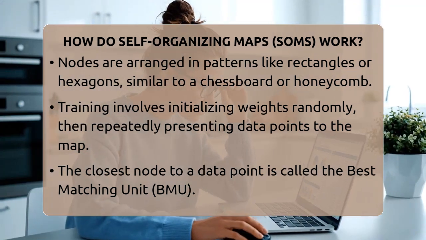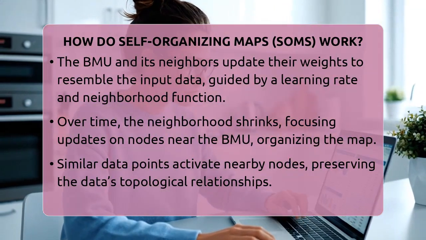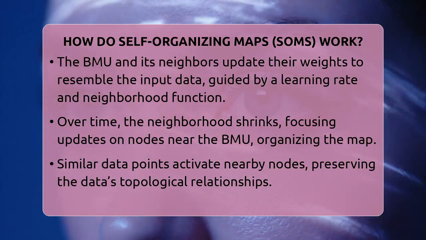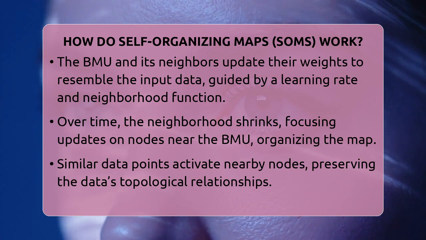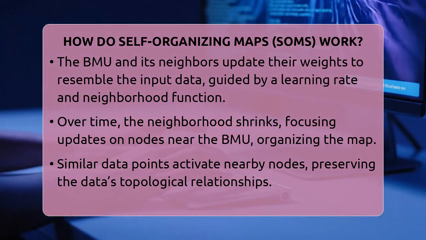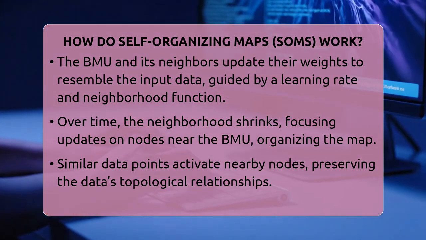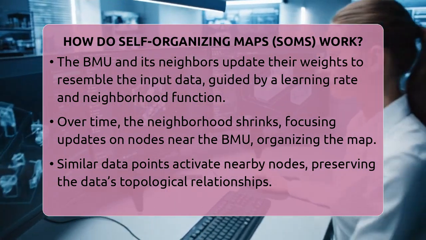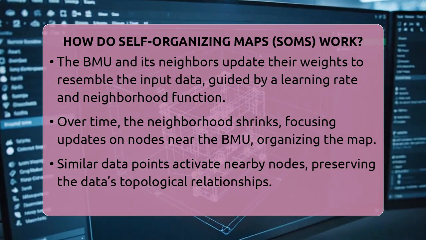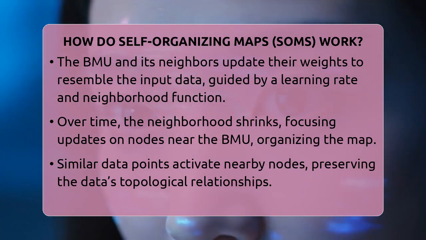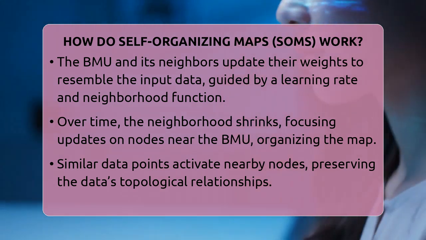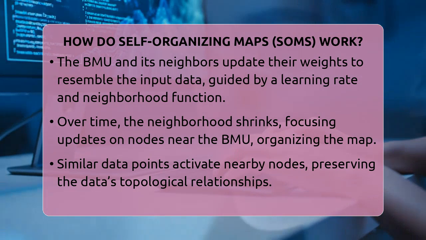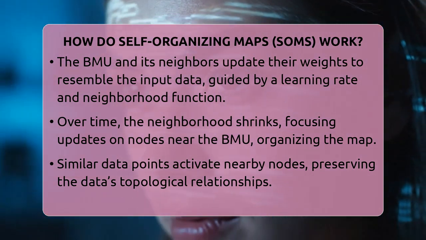As the training continues, similar data points activate nodes that are close together on the grid. The map learns to preserve the topological relationships of the original data, meaning points that are similar stay near each other. This helps us see the structure and clusters within complex datasets. Self-organizing maps are used for visualizing data, finding groups, detecting anomalies, and extracting features. They are especially useful when working with data that has many features, making it hard to visualize directly.